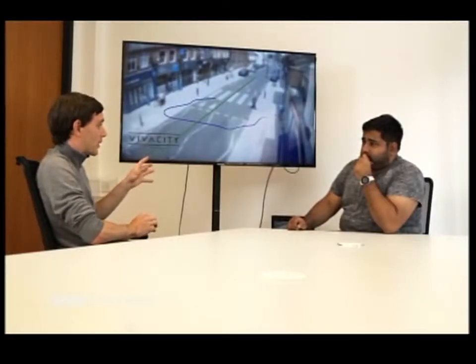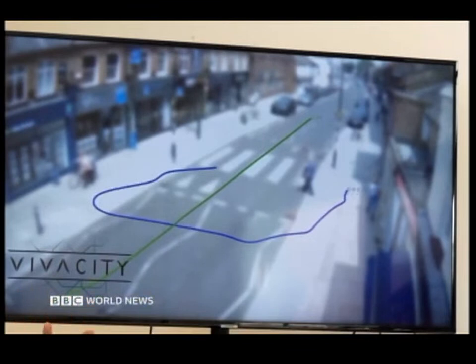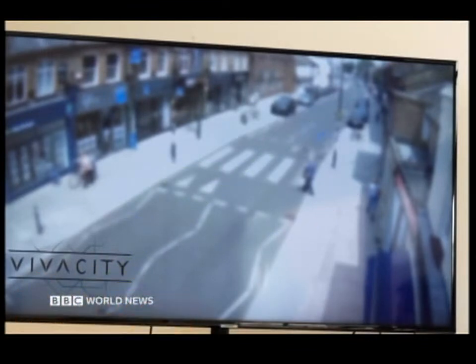If you sent somebody out to watch what was happening, even for 5 or 6 hours, which would be quite an expensive thing to do, they won't necessarily see the root cause. In this particular scenario, there's 1.5 minutes worth of clips from that 1.5 hour that we've condensed this down to. Actually, that person's time, rather than spending an hour and a half at the roadside, if they watched an hour and a half of condensed clips from a sensor, they'll get a much better understanding of what is the problem